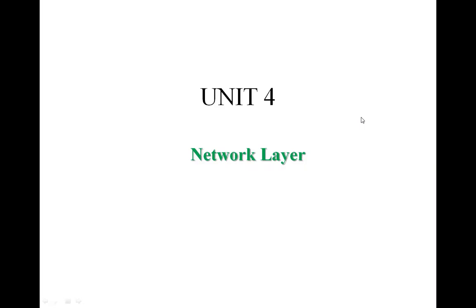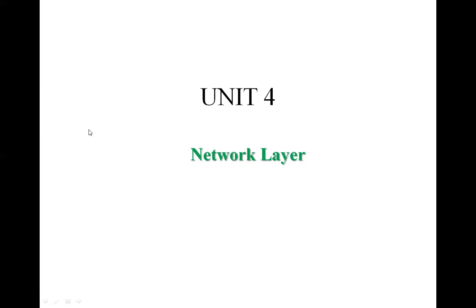In which layer does it come? The network layer. You see the OSI layers, there are a total of 7 layers present, from layer 1 to layer 7.